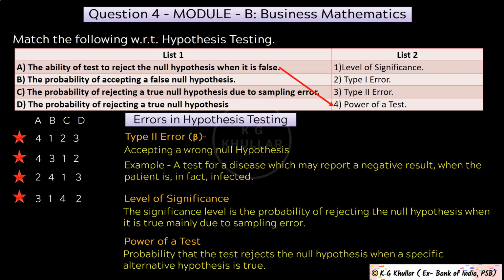So first is the ability of test to reject the null hypothesis when it is false. Now this is basically power of a test. Then second is the probability of accepting a false null hypothesis. Now this is nothing but type 2 error. Then third one is probability of rejecting a true null hypothesis due to sampling error. Now as discussed earlier, this is our level of significance. And finally we have probability of rejecting a true null hypothesis. Now this is nothing but type 1 error. So friends, as you can see, the correct option for the given question is option B.